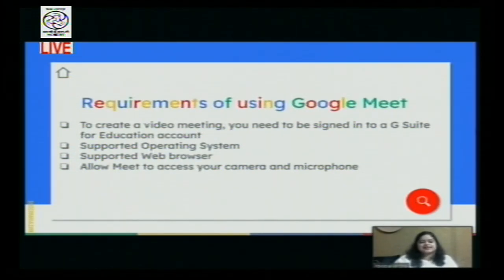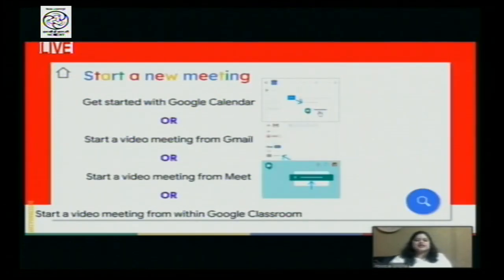All these things can be easily supported for using Google Meet. And if you have these things with you, just allow Meet to access your camera and microphone and start your video meeting with your students. And you can reach out as a teacher to all your students, no matter where they are staying, and start your teaching learning process.